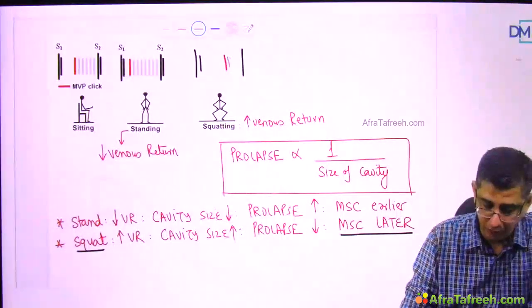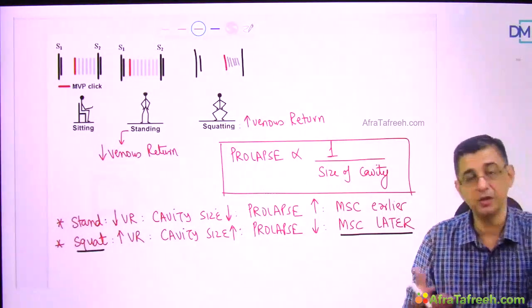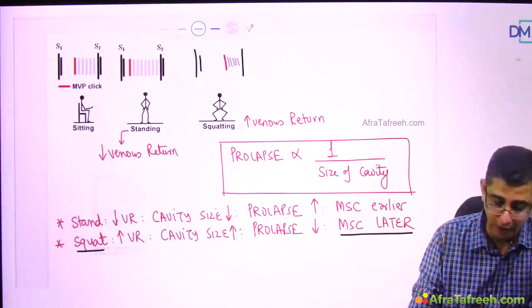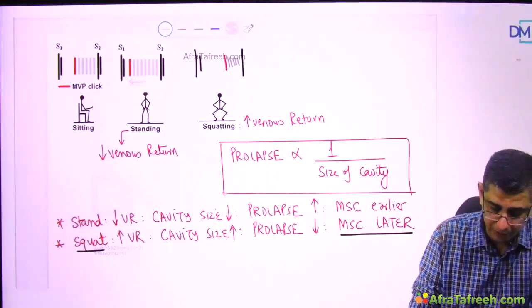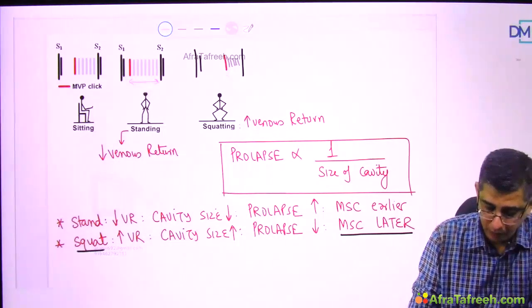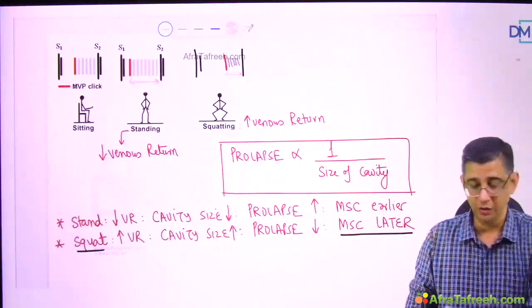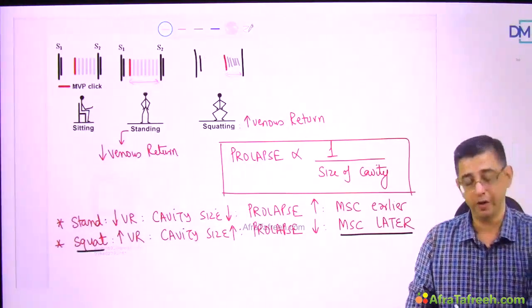And after that, obviously, there can also be a murmur of leakage of blood. That would be a late systolic crescendo-decrescendo murmur. So the final output is like this, that the duration of the murmur is definitely changing. This change in the duration of murmur is what I've tried to explain.